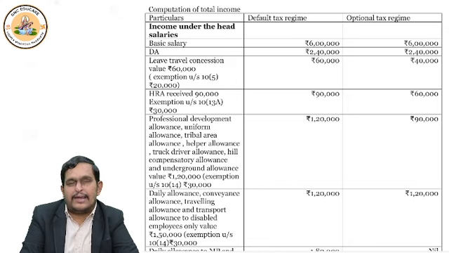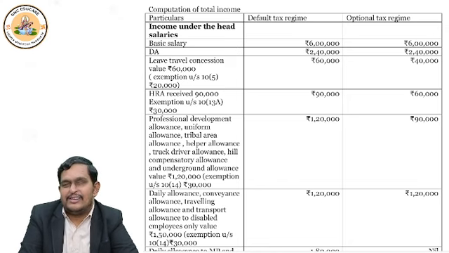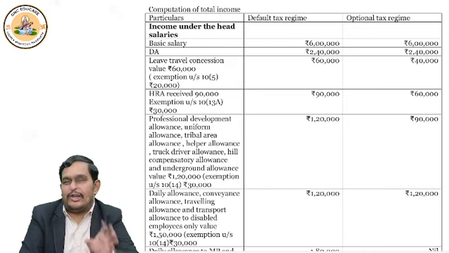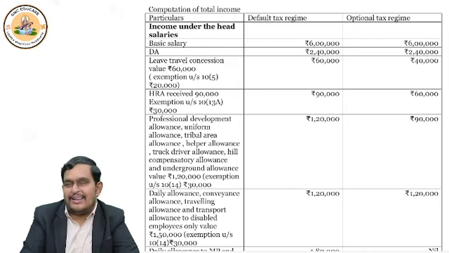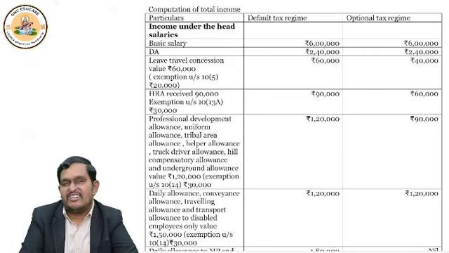So suppose you want to get the exemption under 10 subsection 5, you have to opt out. You have to file return under optional. Then you can deduct this 20 and you can only pay tax on 40,000 in optional tax regime at higher rates of tax. Right? In default, lower rates of tax, but no exemption benefit. In optional, higher rate of tax, but lot of exemption benefit. This is the difference. Now come to HRA, house rent allowance.